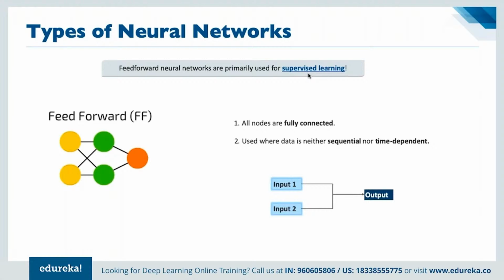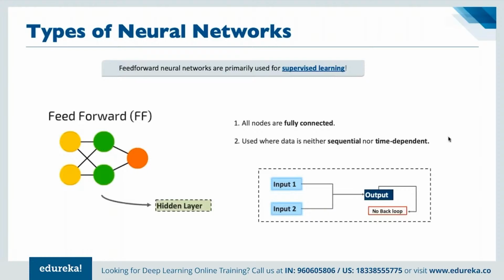And in this network, all nodes are fully connected. There is no partial connection between multiple nodes, right? This is basically used when data is neither sequential nor time dependent. When we talk about time dependent, we simply mean data is not getting changed as time passes. And here, there are no back loops available. Once we have the output, there are no back loops as a part of feed forward, because that's the name as it suggests.